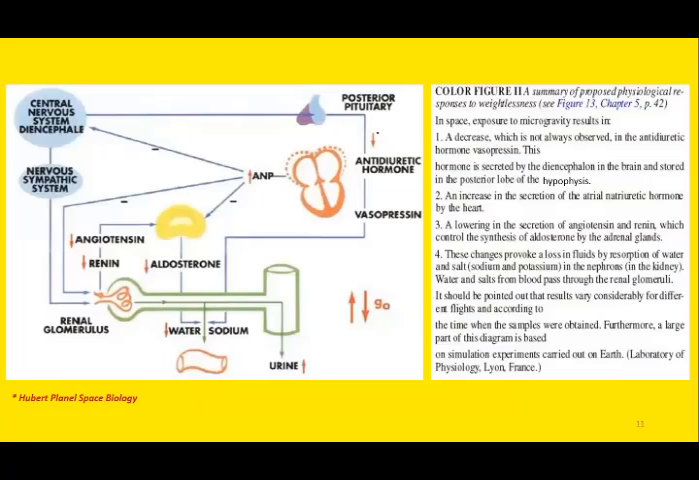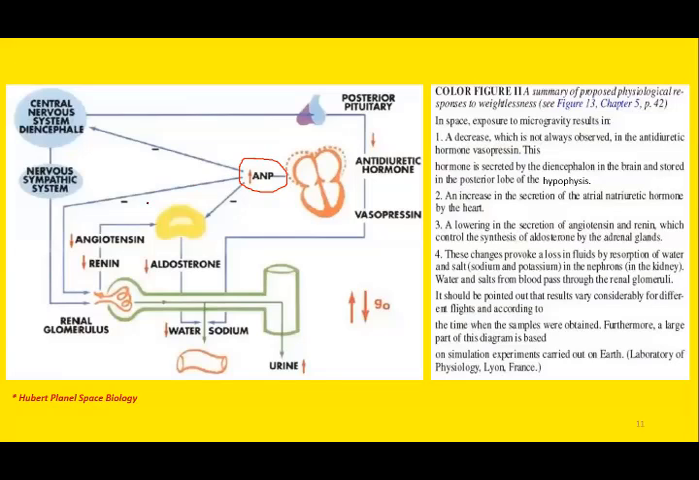Here you can see the effects of space flights or weightlessness in different systems of our body, especially the cardiovascular system and the renal system. So what are the hormones or what are the chemical substances that are involved during weightlessness? You can see the increase in the ANP. So during weightlessness, during space flights, the atrial natriuretic peptide release is increased.